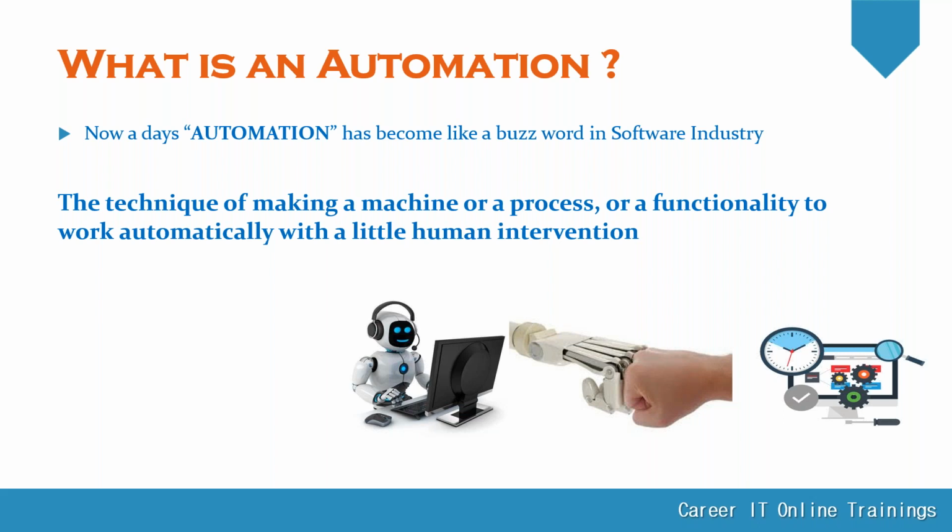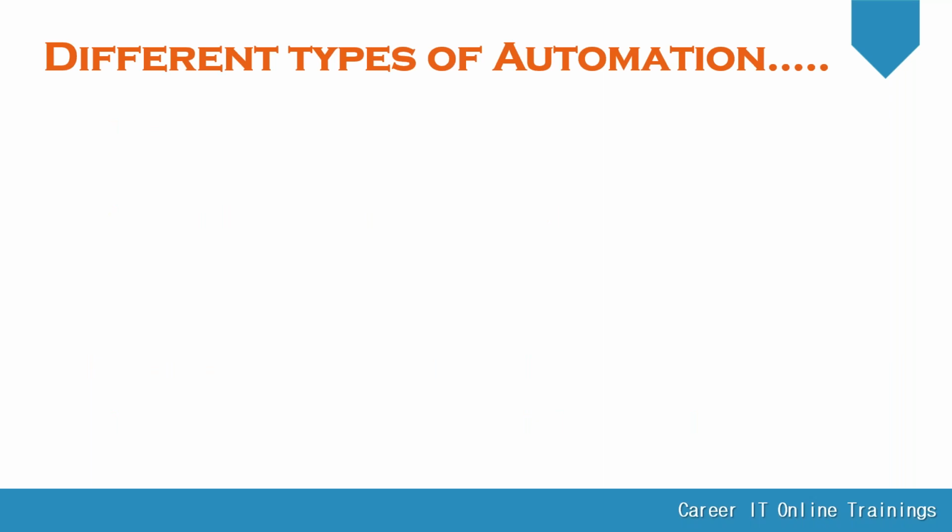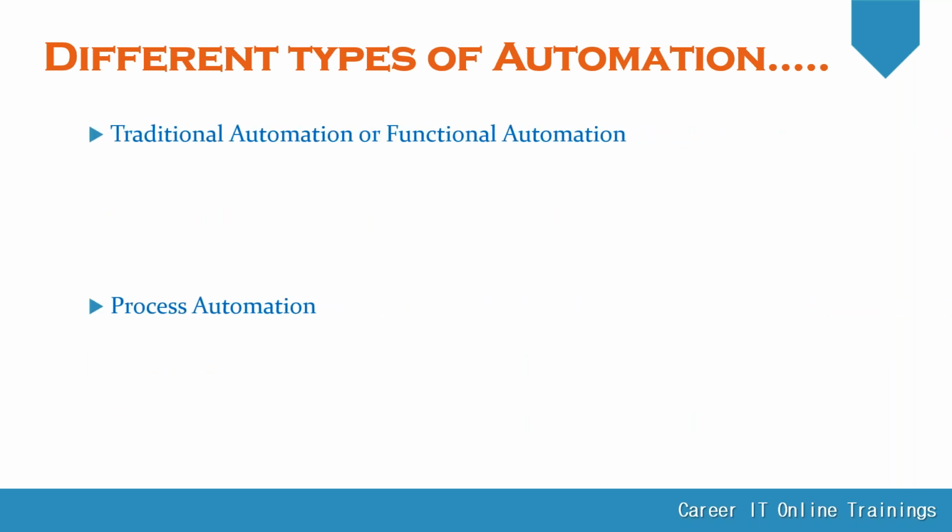Before discussing automation, the first thing we should know is that we are automating functionality. We are automating functional testing.